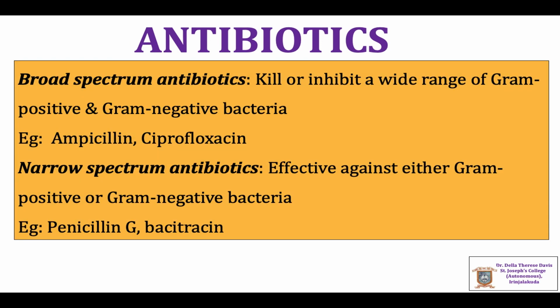Another classification of antibiotics is broad spectrum antibiotics and narrow spectrum antibiotics. Broad spectrum antibiotics can kill or inhibit a wide range of gram-positive and gram-negative bacteria. Ampicillin and ciprofloxacin are examples.